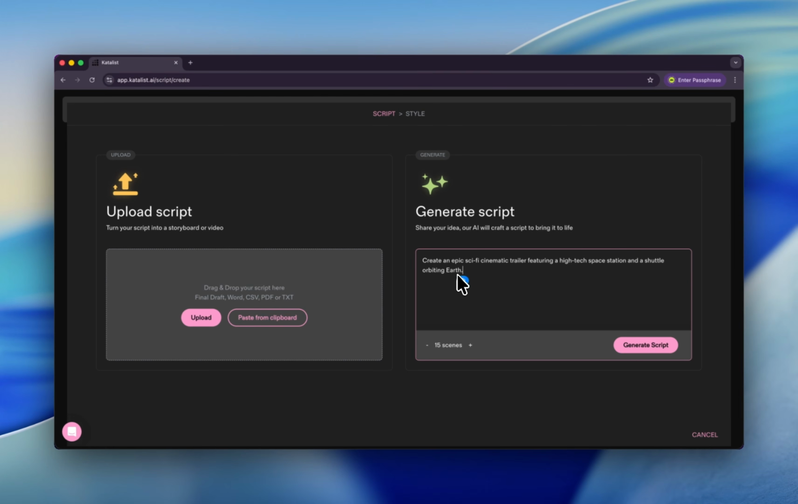Basically the prompt says we're creating an epic sci-fi cinematic trailer featuring high-tech space. Let's modify it a little bit, okay? My story is not very special. It's very old-fashioned. Like a man and a young woman went to Mars together in a rocket spaceship from NASA. In the trip, they hate each other at first, but at the end of the journey, they fall in love and they land on Mars. And we're going to generate the script, okay?